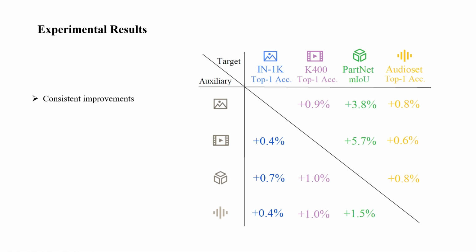In the audio domain, using AudioSet, we recorded an uplift in top 1 accuracy ranging from 0.6% to 0.8%. These enhancements underline the core strength of our multimodal pathway. It not only allows individual modalities to benefit from their intrinsic data characteristics, but also to cross-learn from auxiliary, seemingly irrelevant modalities. This mutual benefit underscores the robustness and versatility of our approach, positioning it as an important step in multimodal learning.